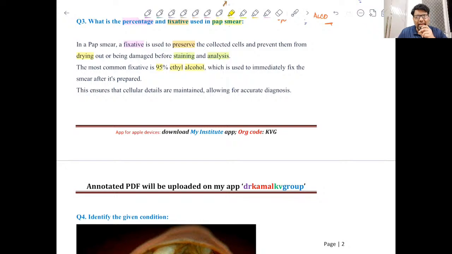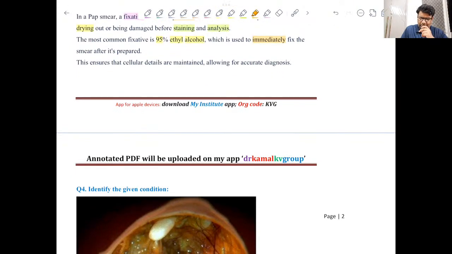Again I repeat, 95% ethyl alcohol, used to immediately fix the smear once it is prepared, and it makes sure that cellular details are maintained. Once the cellular details are maintained, we will be able to make an accurate diagnosis.